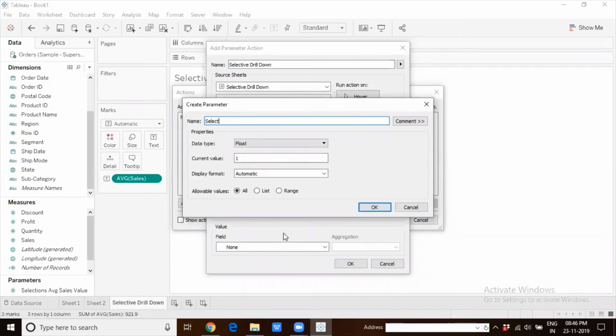I'll call it selective drill down only. Or maybe we'll call it selected category, which is supposed to expand. So let us call it selected category information will come here. If I select furniture, then that information comes. If I select office supplies, that information comes. If I select technology, that information will come. So I want to just keep it as selected category. It is going to be of string data type.